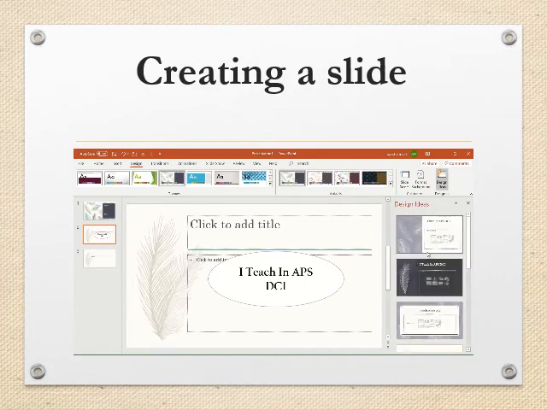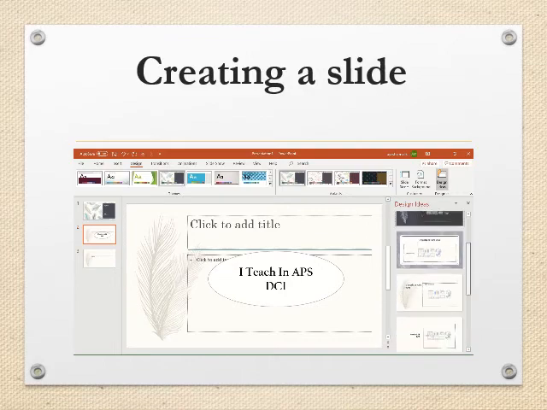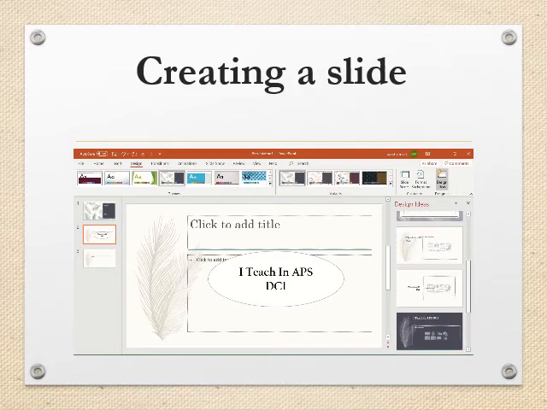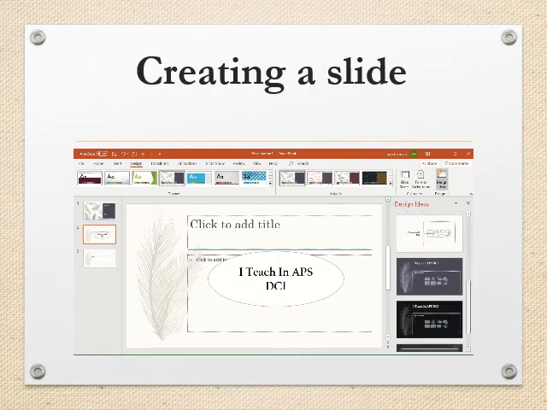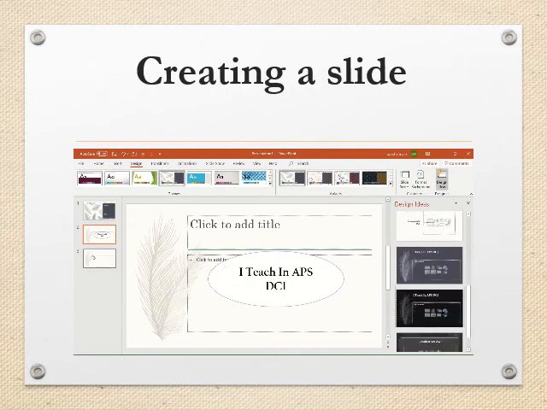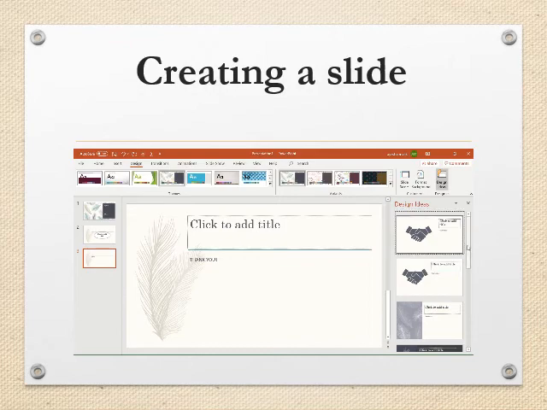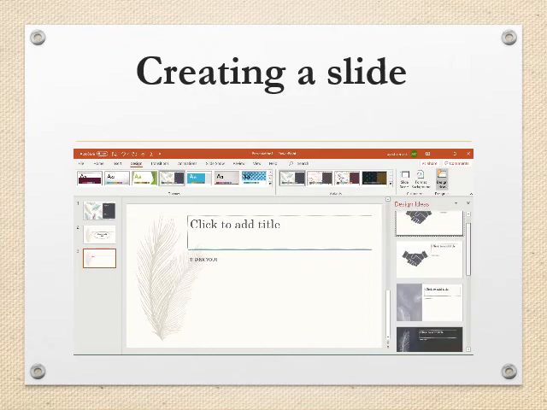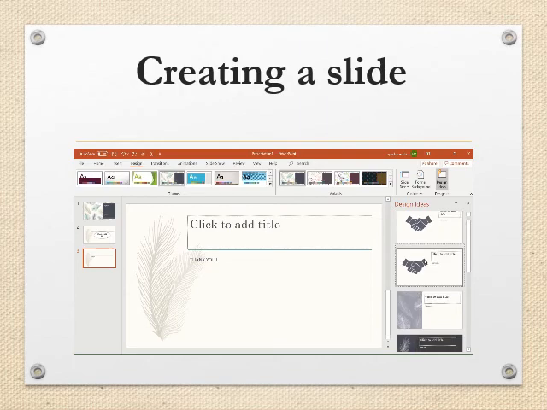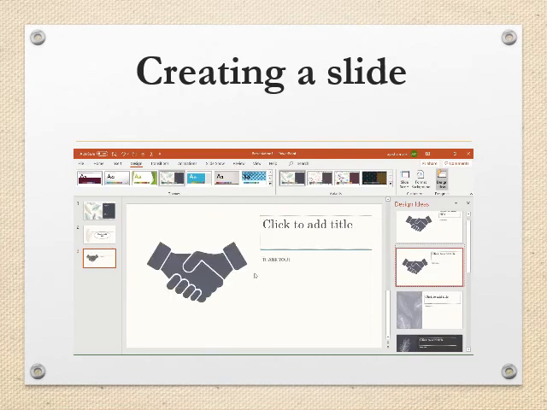Yes, now you can see there are different designs available and you can choose the design you want to. Okay, for example, for the last slide, yes, you get different options. Like if you select this, thank you.